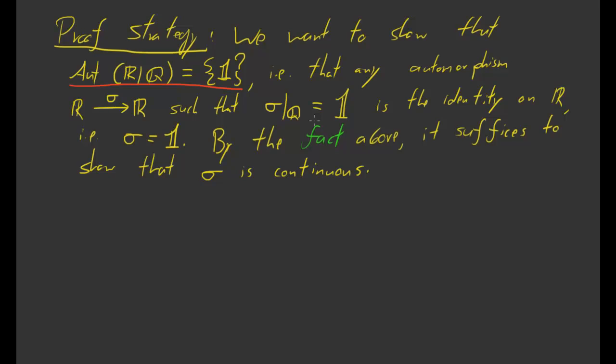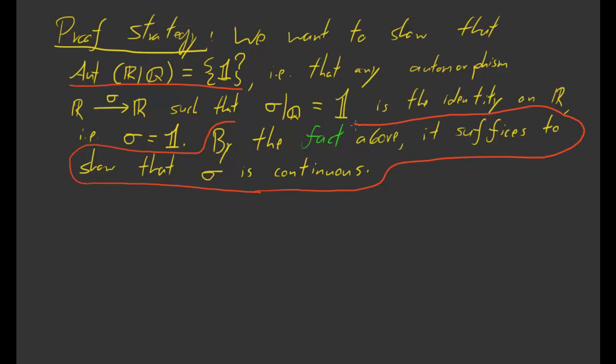So in other words, we want to show that if we have any field automorphism of R which restricts to the identity of Q, then that automorphism is actually the identity of R. So if sigma is an automorphism of R which restricts to the identity on Q, then sigma is actually the identity on R. Now by the fact above, we know that it suffices to show that sigma is continuous. Because if sigma is continuous, then sigma is a continuous function which restricts to the identity on Q, and by the fact above, that's enough to show that sigma is the identity on R. So this is really the key point. By the fact above, it suffices to show that sigma is continuous. So that's what our strategy is going to be.